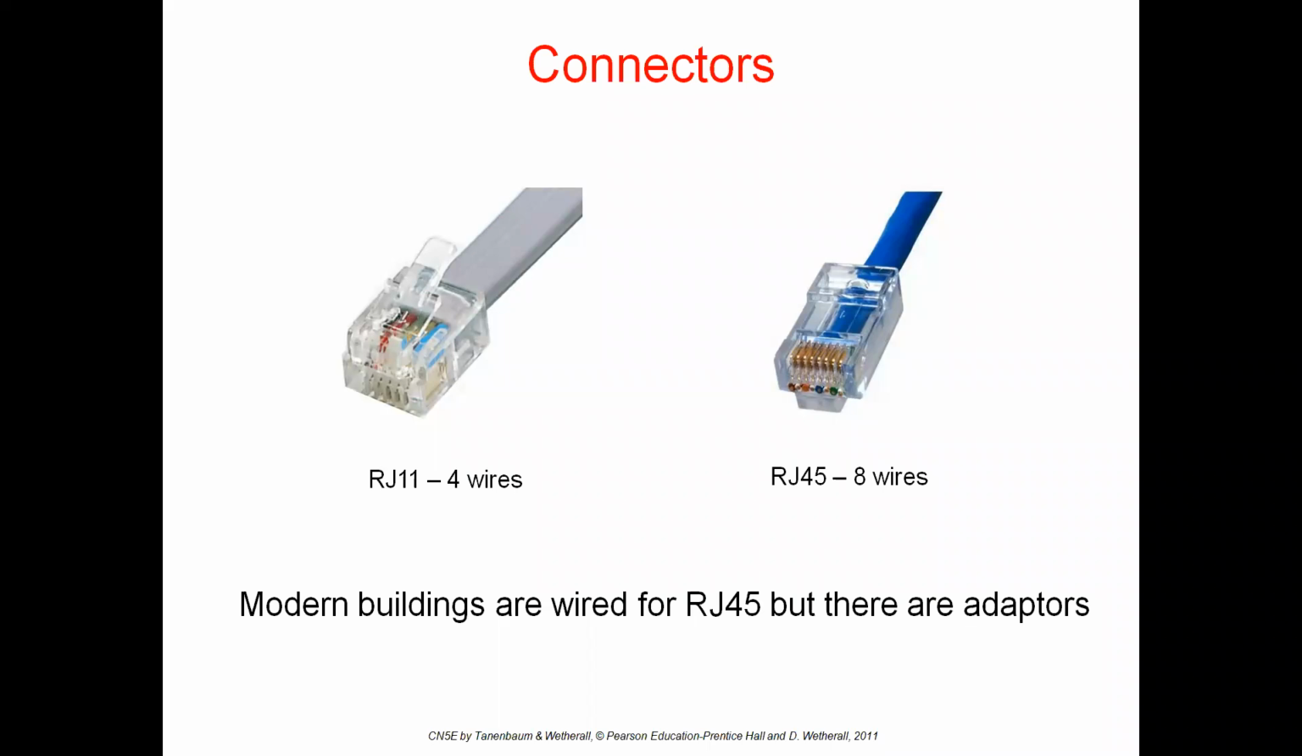Here are two different connectors: one is RJ11 and the second is RJ45. RJ means registered jack. In the first one we have 4 wires, and in the second one we have 8 wires. The color coding is different for the two connectors. RJ11 has only 4 wires, and RJ45 has 8 wires with a different color coding.